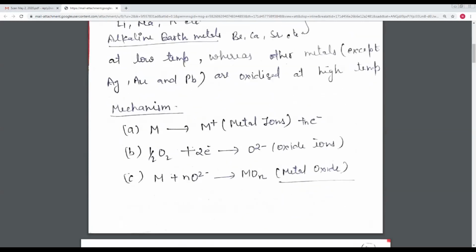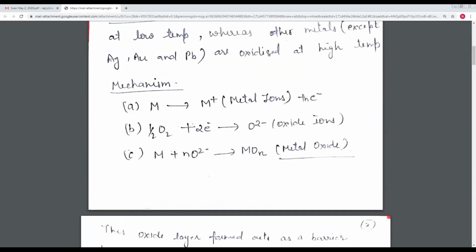Okay, so the mechanism of oxidation corrosion is, first of all, when the metal comes in contact with the atmosphere, the metal is converted into metal ions and releases electrons. Now these released electrons come in contact with oxygen and combine with the oxygen, and they form oxide ions. Now when the metal ions and the oxide ions combine together, they form a metal oxide.